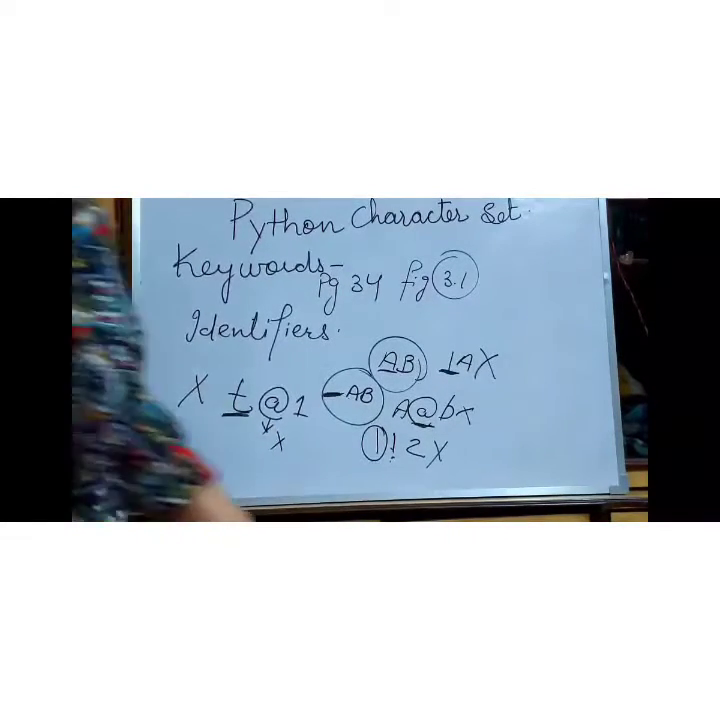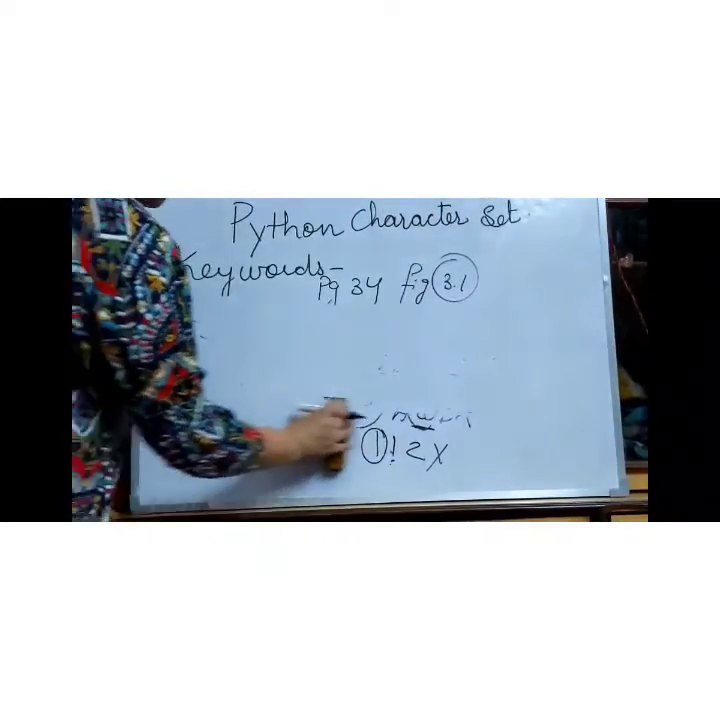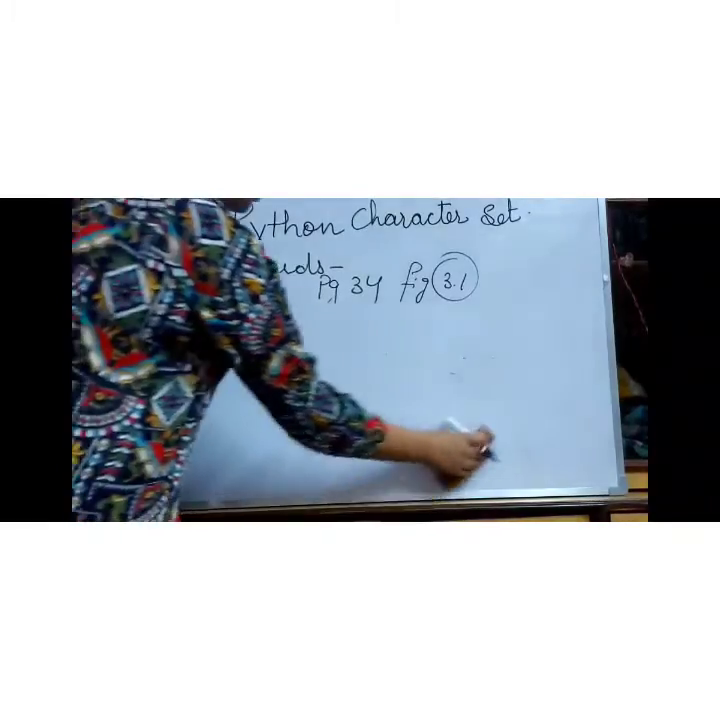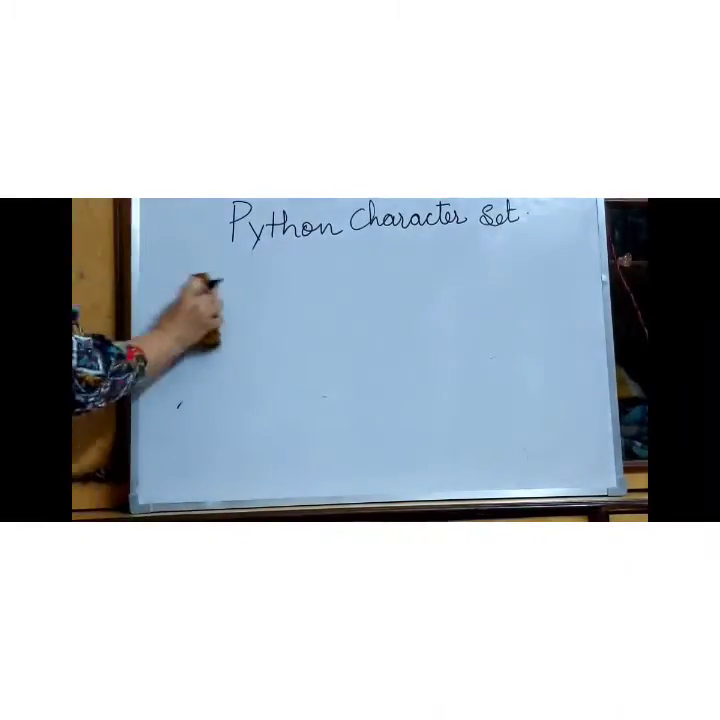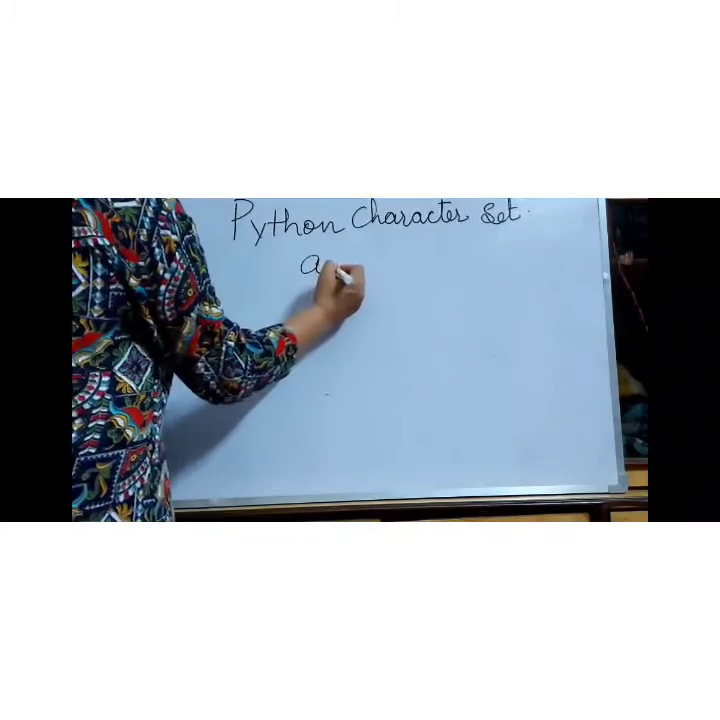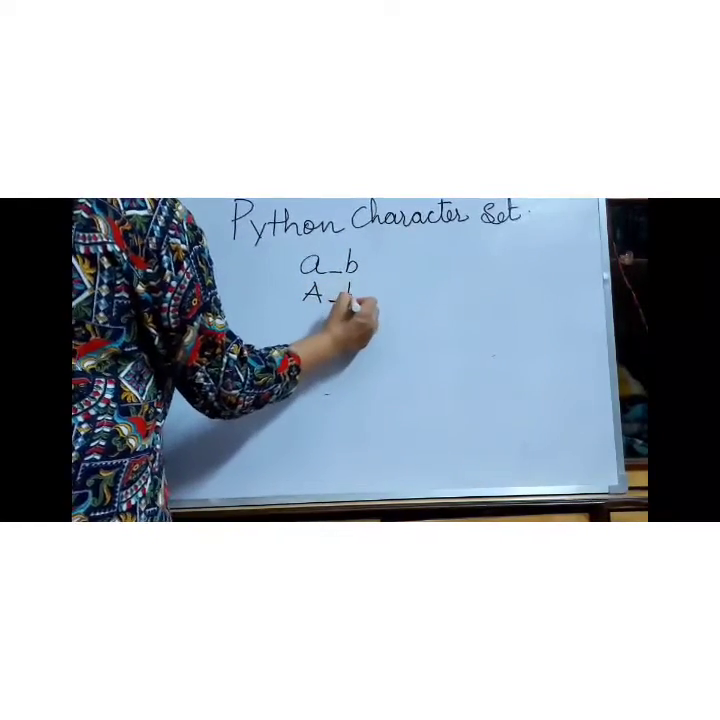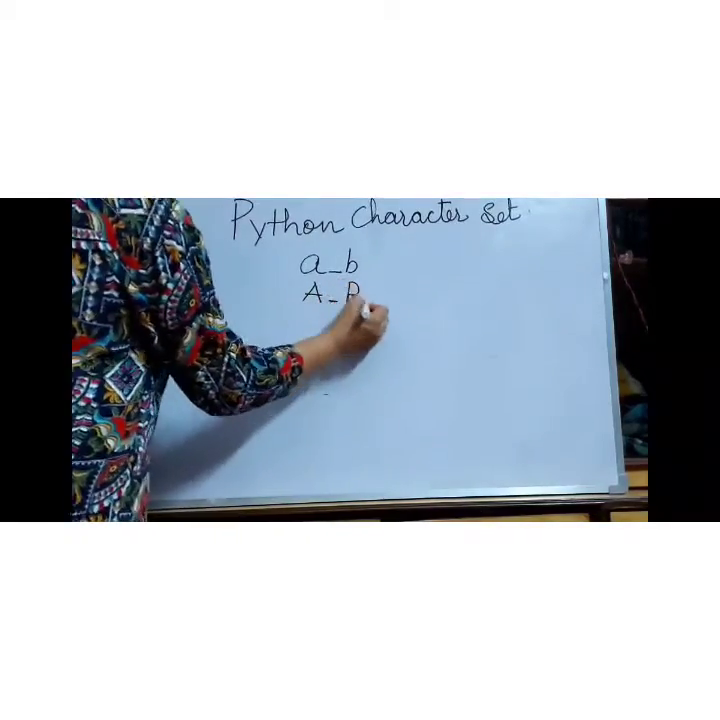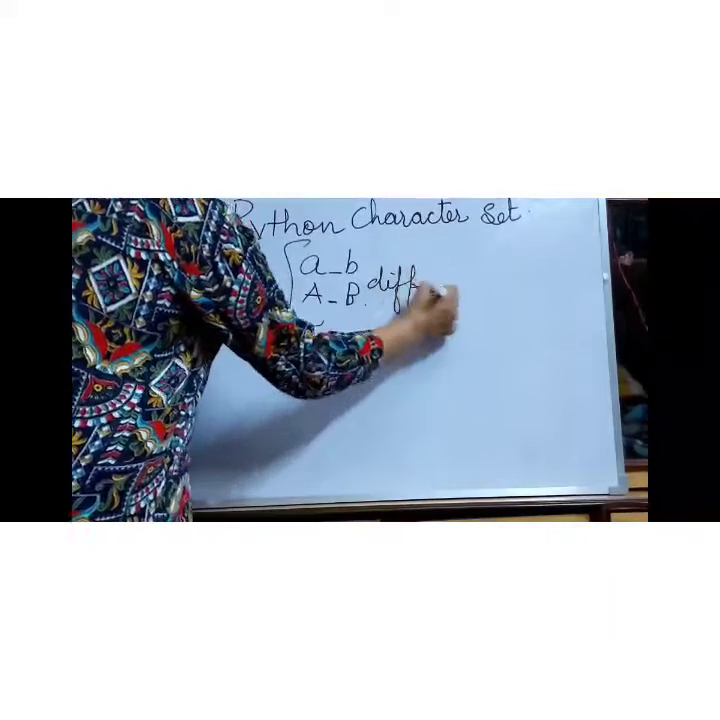Next, it must not be a keyword. As I told you, an identifier is different from a keyword. Whenever you are using any keyword, it should not be used as an identifier. It is case sensitive. Of course, if you write a_b, it is different from a_B with a capital. So these both are different identifiers.